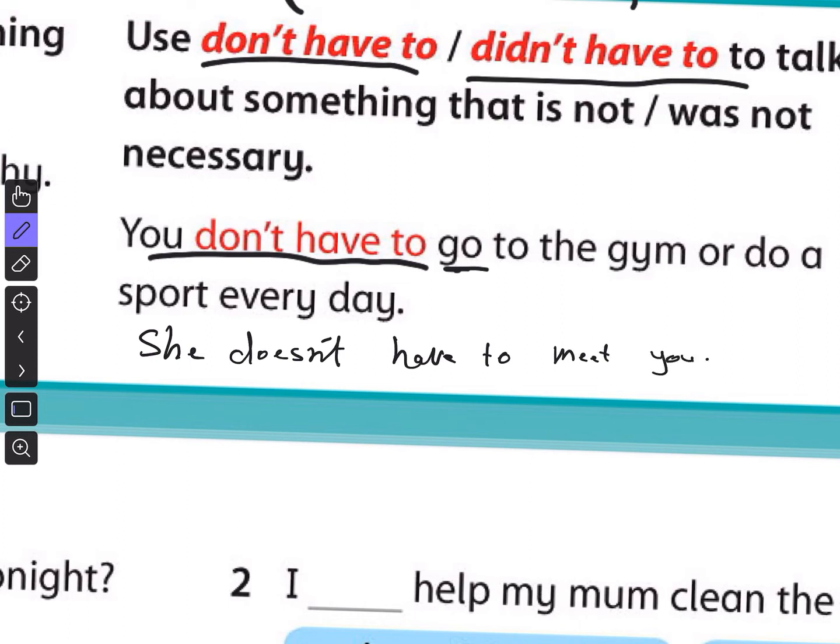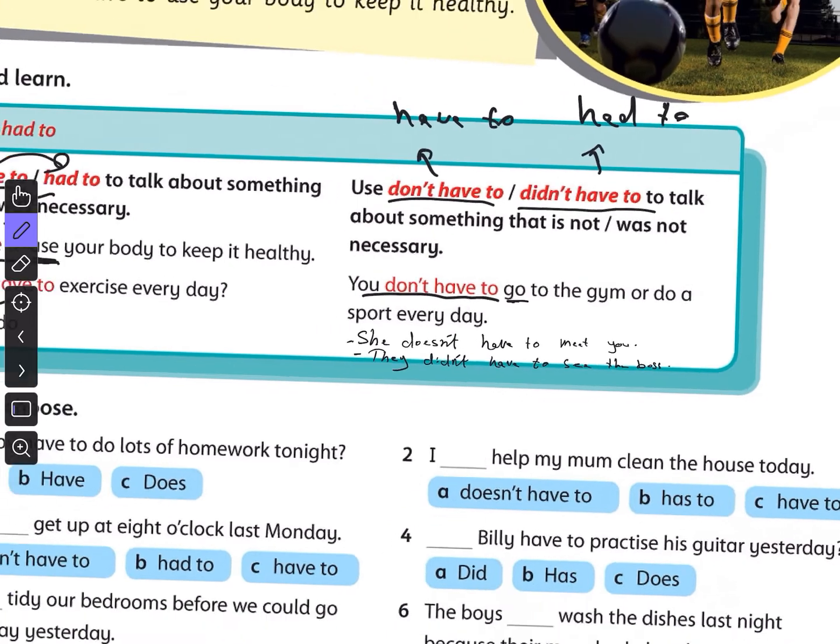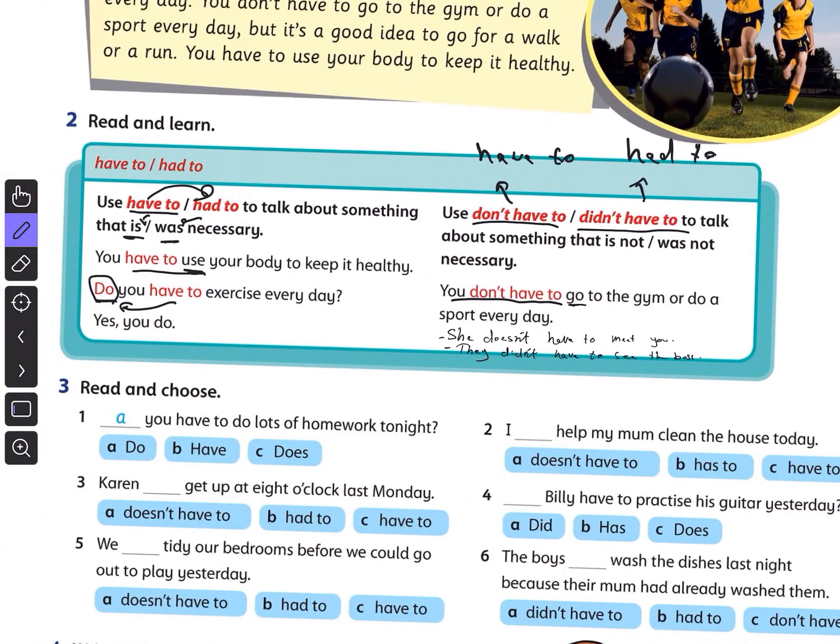Or for didn't have to, I use another example: they didn't have to see the boss. So it is the use of have to and had to, with the negative forms don't have to and didn't have to, to talk about necessary and not necessary.